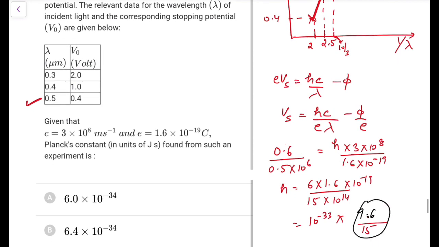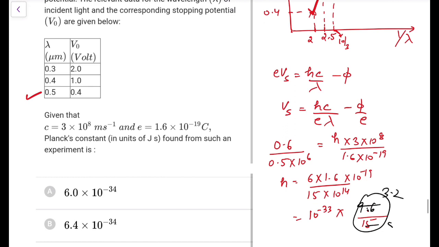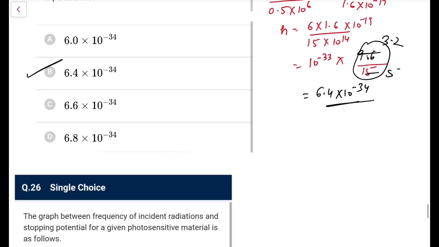So 9.6 upon 15, it is 3.2 over 5, so it will come out as 6.4 into 10 to the power minus 34. That is what we are getting from this particular data. So go with option B, this is the appropriate option.